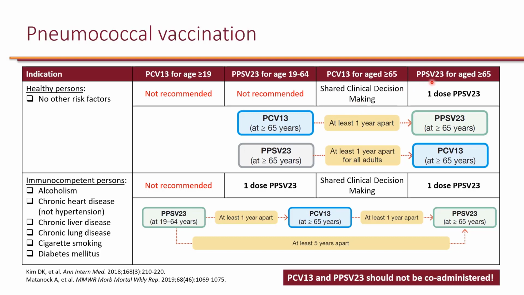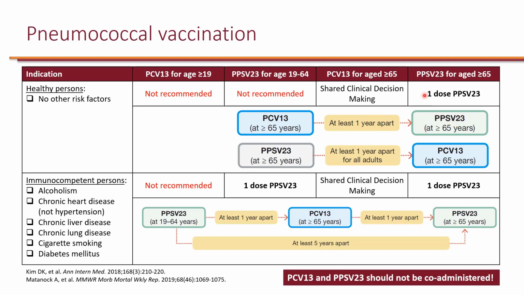Now, PPSV23 is recommended for everybody age 65 and older. So 1 dose is recommended because of those extra serotypes that you get from PPSV23. Now, if you do make the decision to give the patient PCV13, it is recommended to give the PCV13 first, and then 1 year later give the PPSV23.